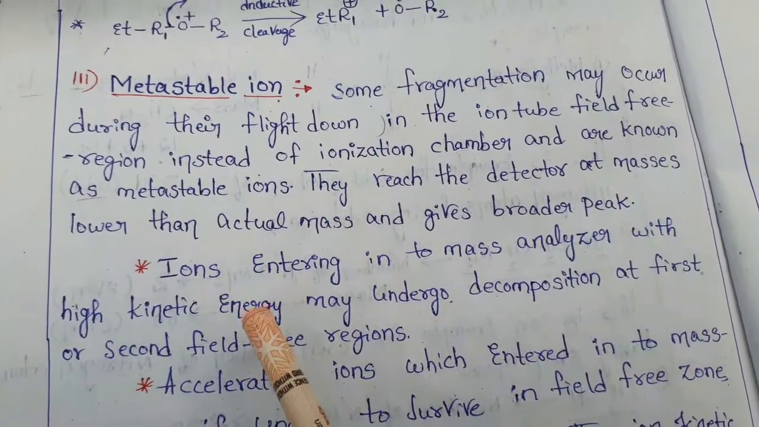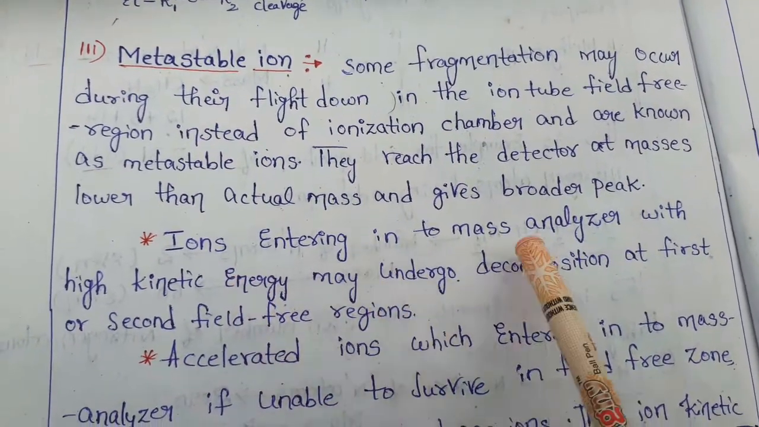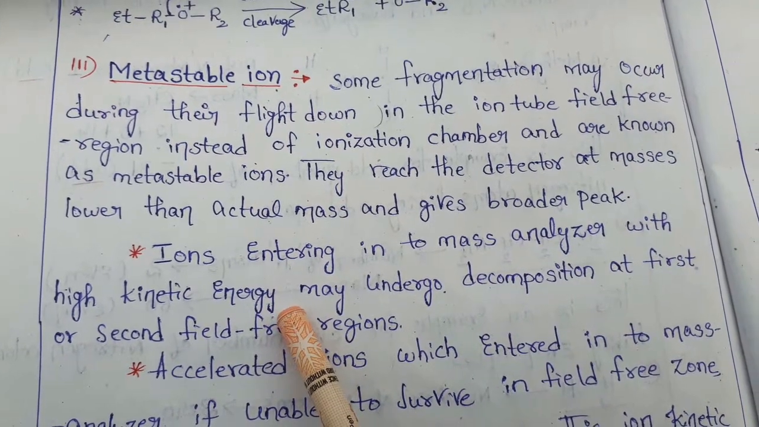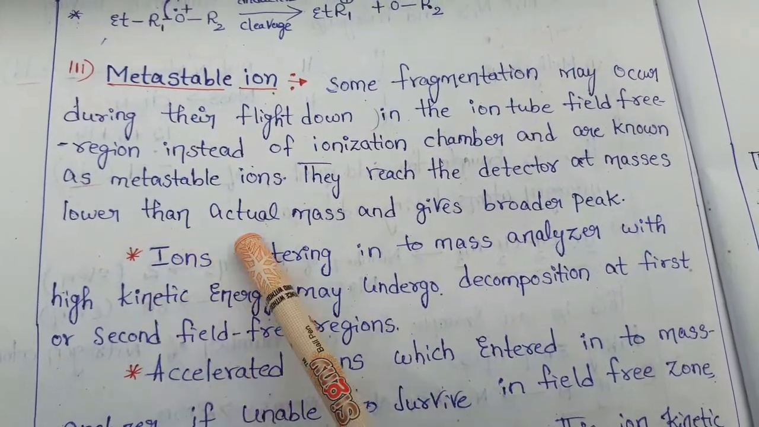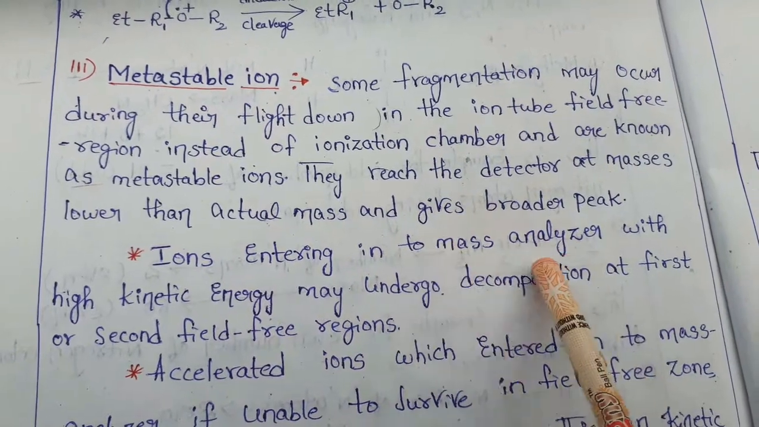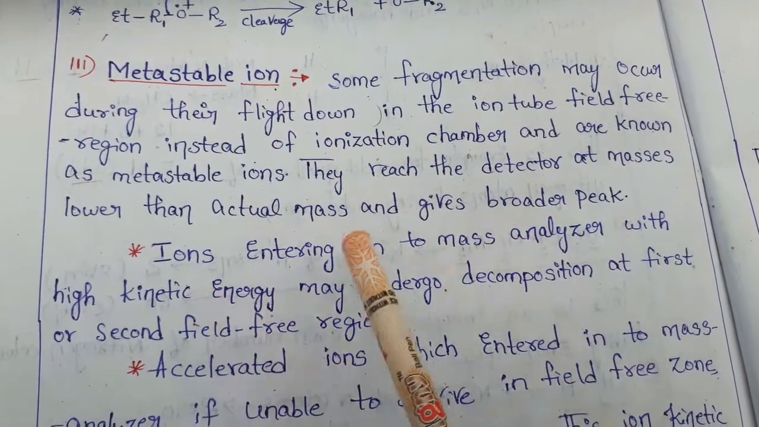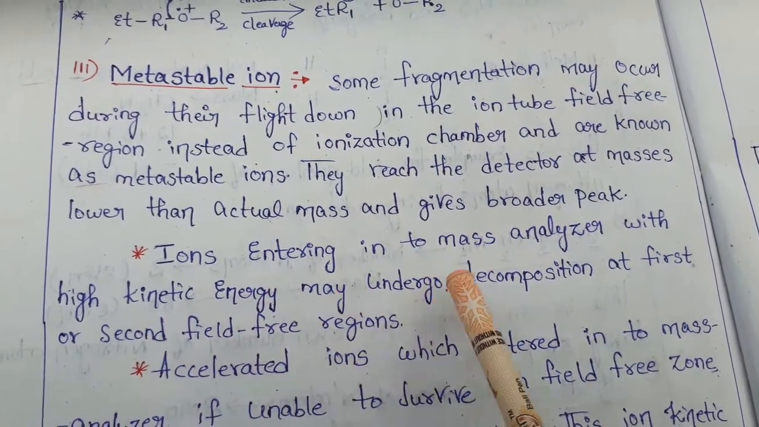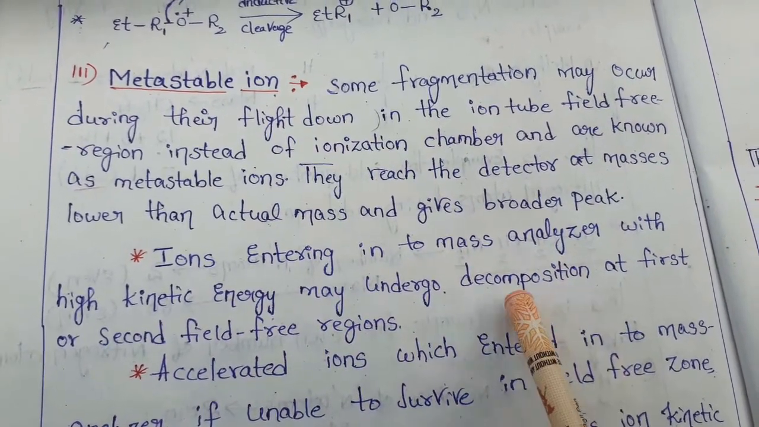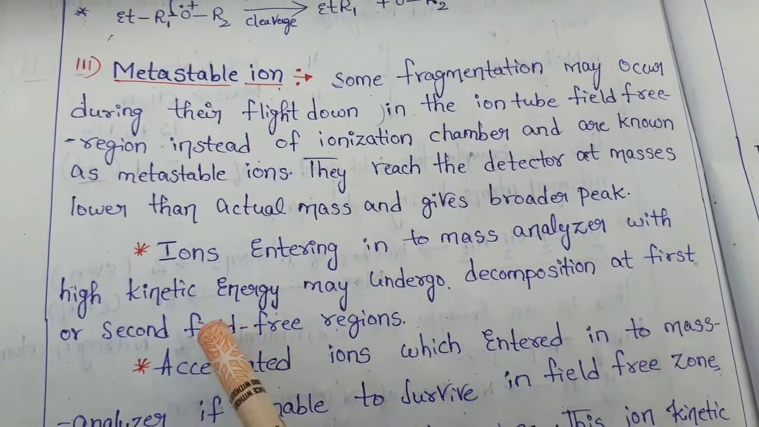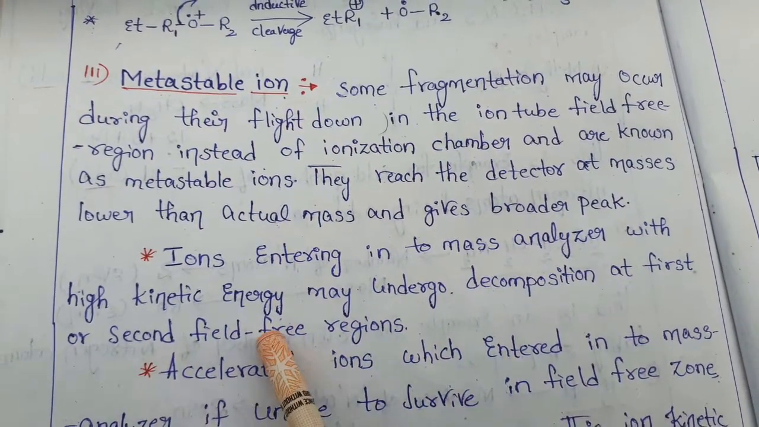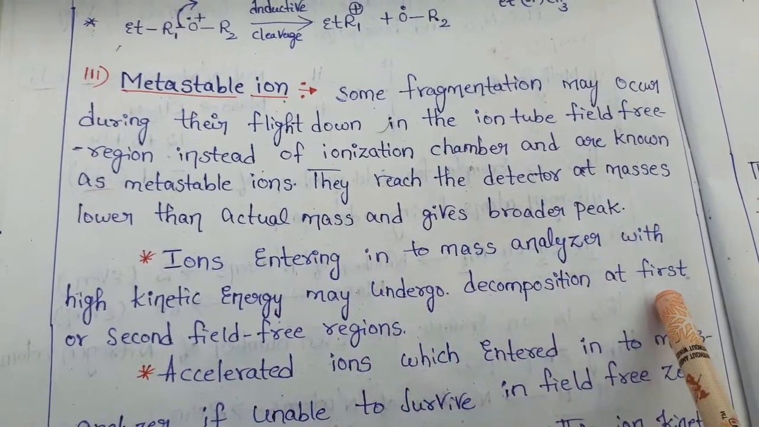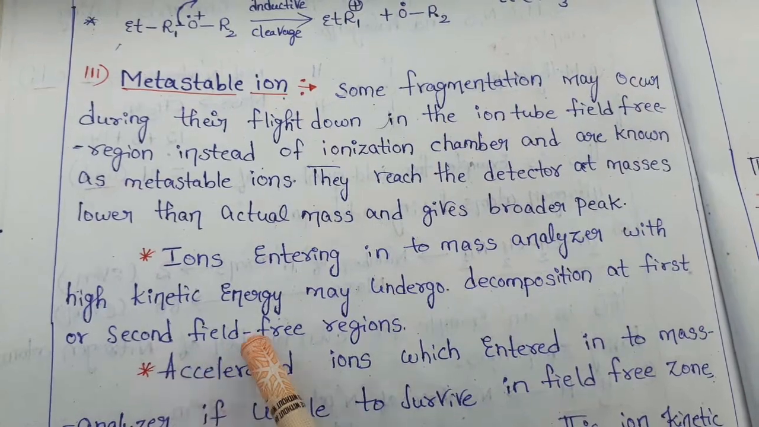Next, ions entering into the mass analyzer have high kinetic energy. So we know that when these ions enter the mass analyzer, they enter with high kinetic energy. Due to this high kinetic energy, they may undergo decomposition, either at the first field free region or the second field free region.